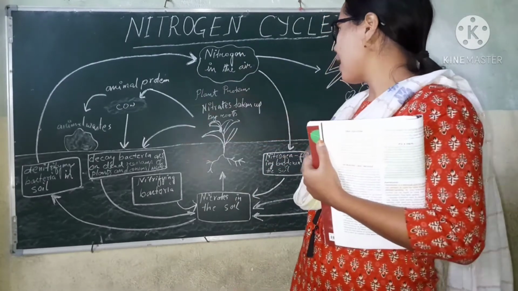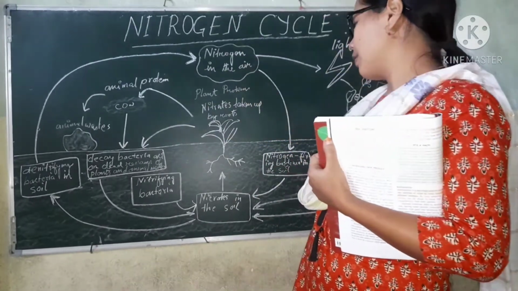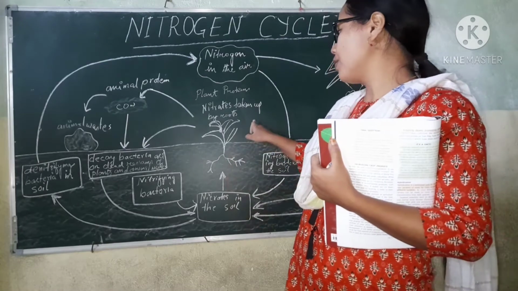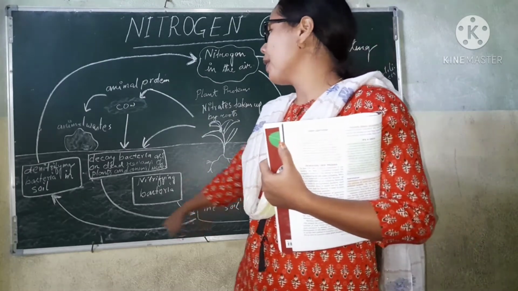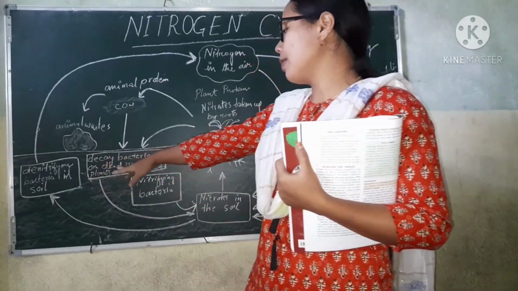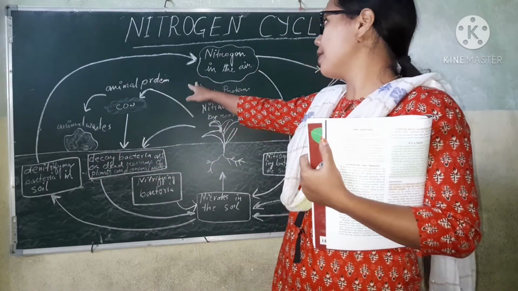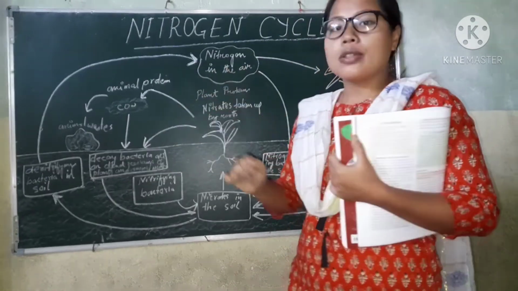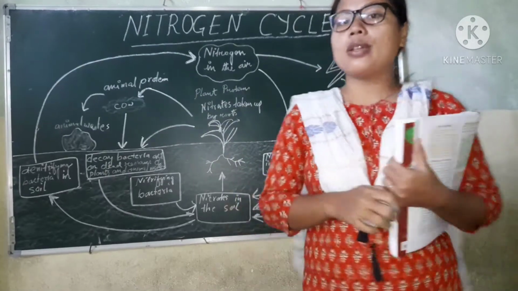So this entire cycle, nitrogen in the air, nitrogen fixation, and how the nitrates are used up and how they are denitrified by certain bacteria and returned back to the atmosphere, is called the nitrogen cycle.